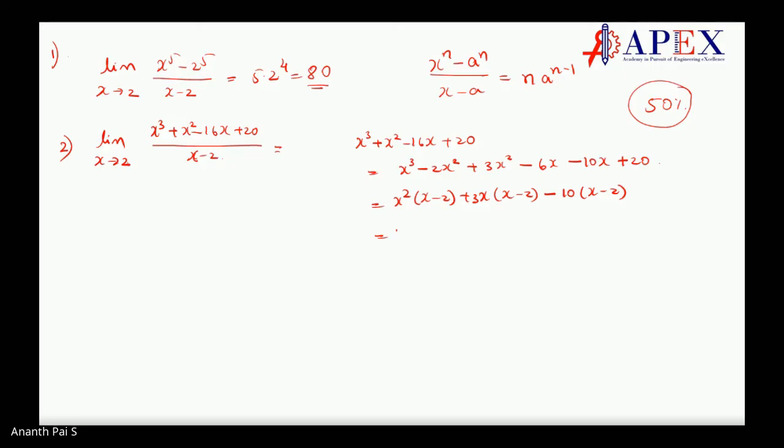Denominator is x minus 2 the whole square, correct? So yeah, let it be there.